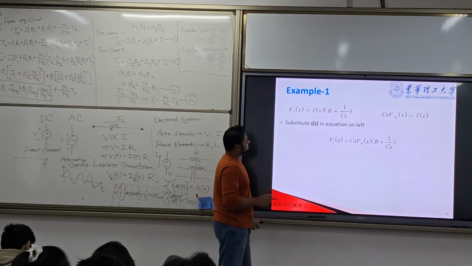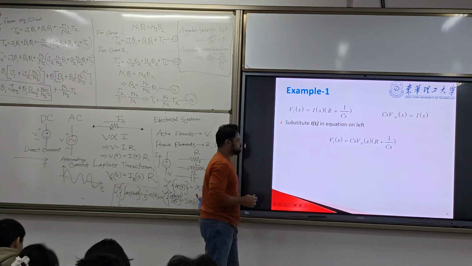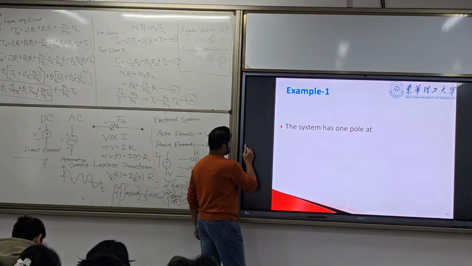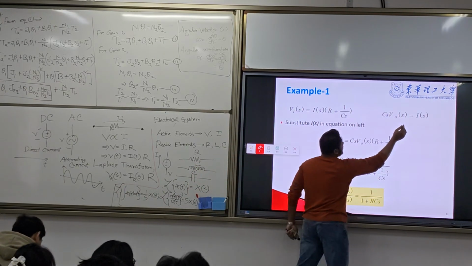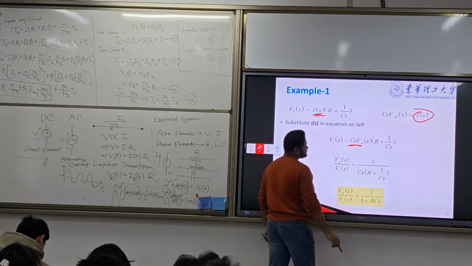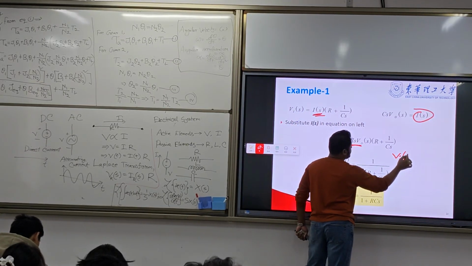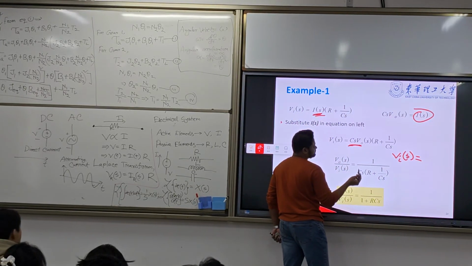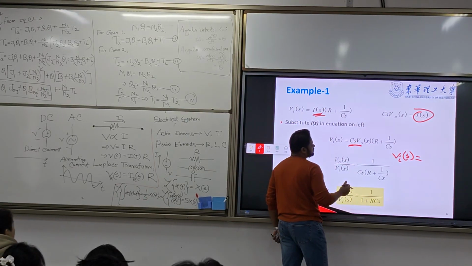Now this value we just put in. So this value here we will put as Cs V out, and now this equation we can write as V in(s) equal to Cs V out into R plus 1 by Cs.